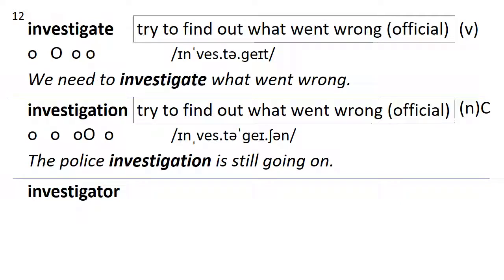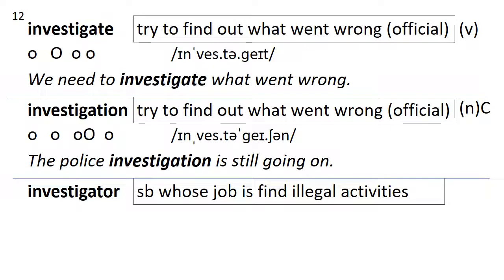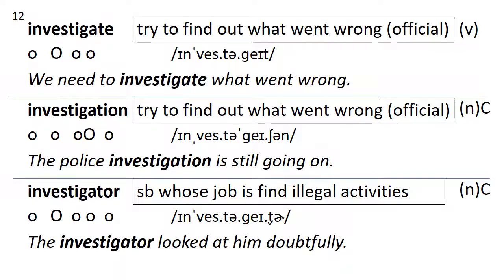Last one, investigator. Investigator is somebody whose job is to investigate, usually for something illegal. So it's like a special police officer. Since it's a job, it's a countable noun. It has 5 syllables, stress on the second. Investigator. The investigator looked at him doubtfully.